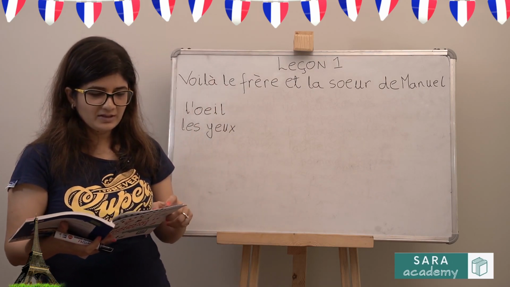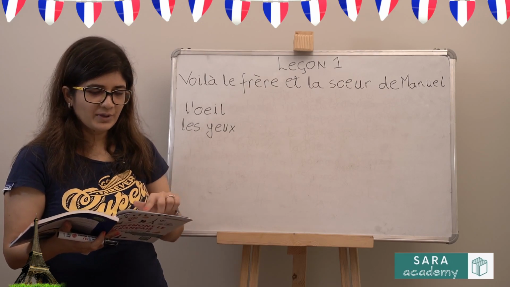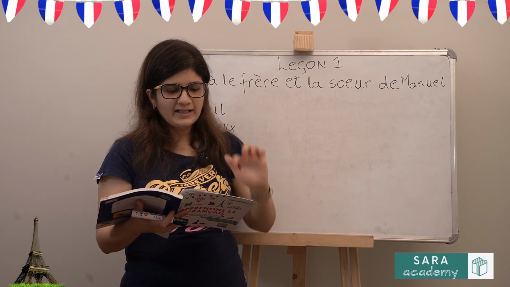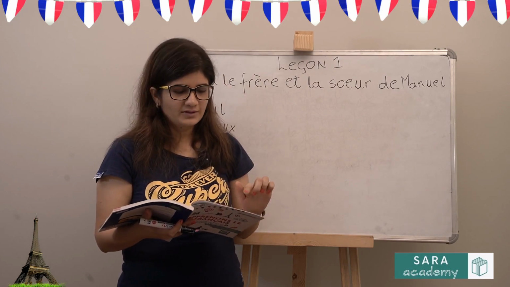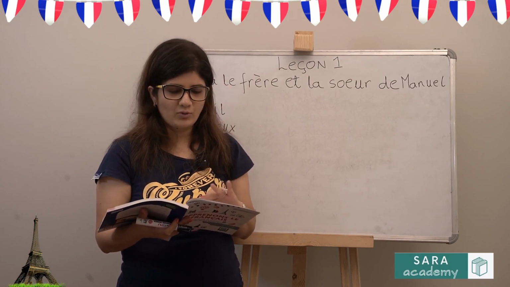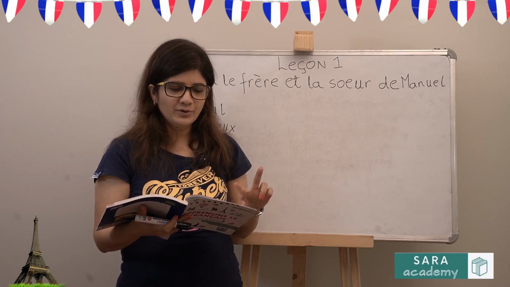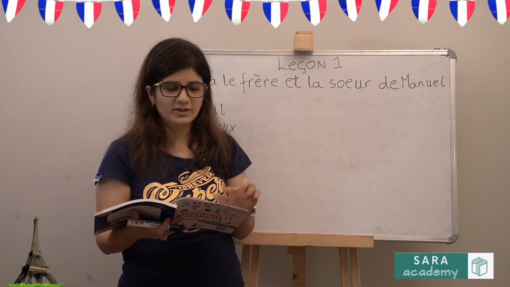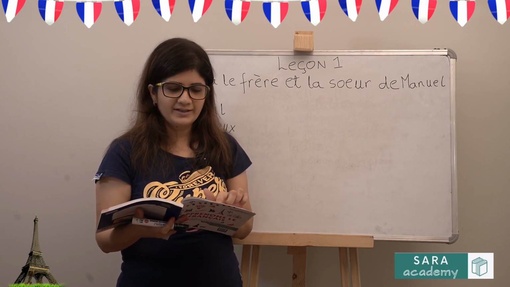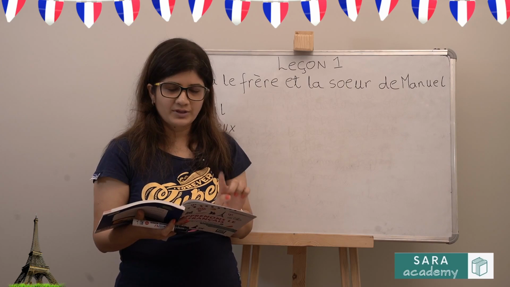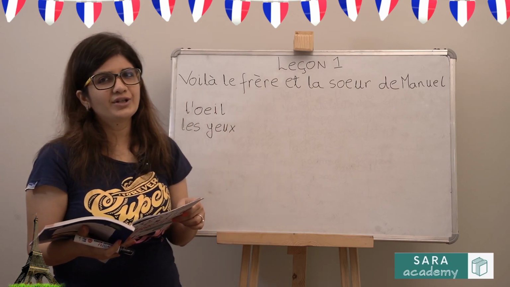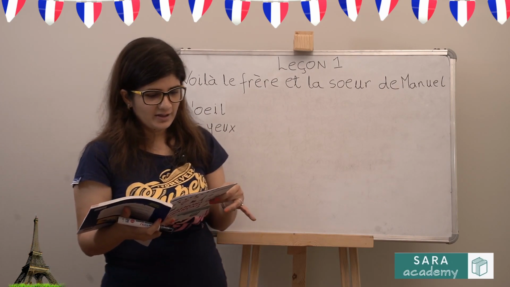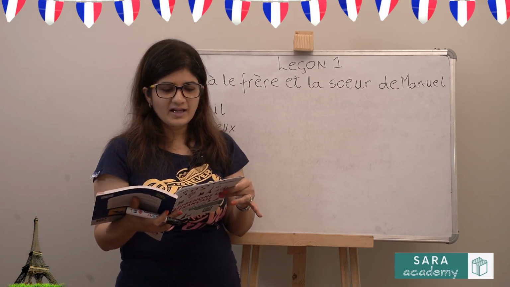Now, from the text, we have to find a word which fits in the blanks. So, la fille a les dash brune. The girl has the dash brown. So, either we can write hair or eyes. We have to look for a masculine plural noun because brune here in this case is masculine plural, the color. So, either you can write cheveux or you can write here, eyes or hair. Both options are correct.